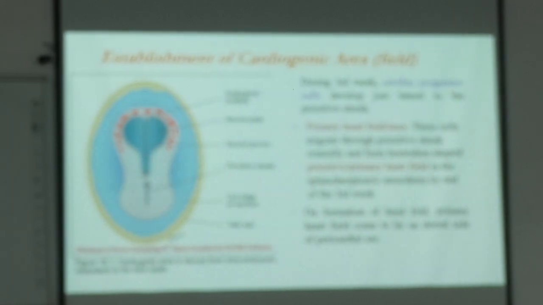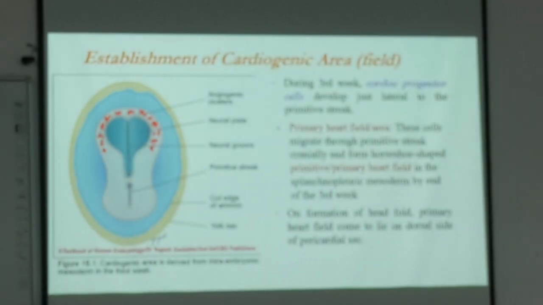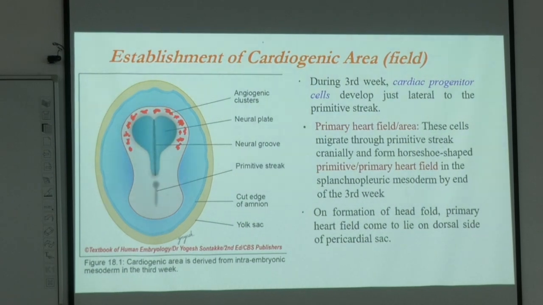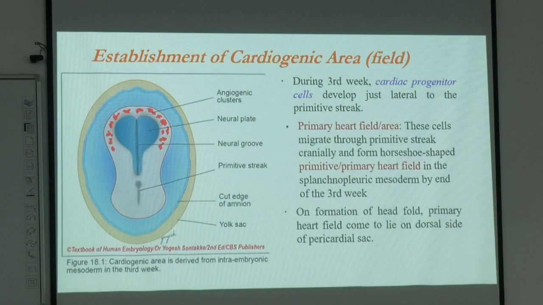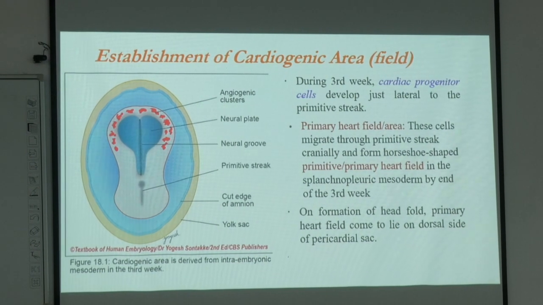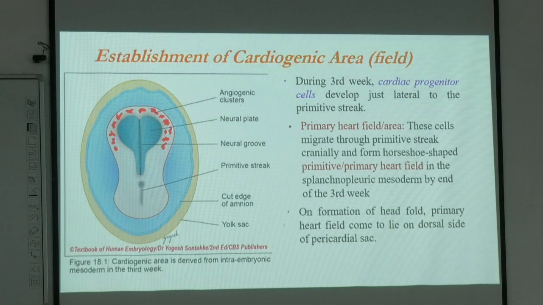Now we have a midline area, which we call the primitive streak, going on the bottom side. The cells on the lateral side of the primitive streak and the primitive node have been assigned to make the cardiac areas. They are assigned as cardiac cells. Once they receive this signal, they start moving through the primitive node, migrating towards the future head end of this embryo, which is the cranial migration of the cells.